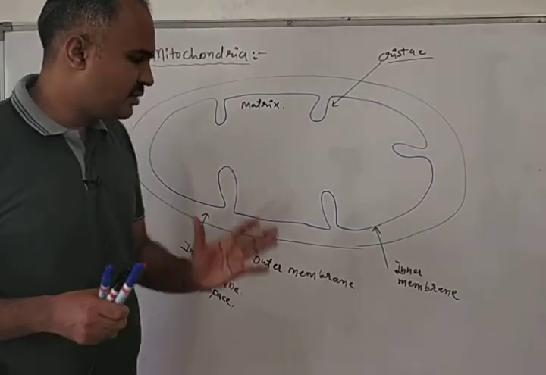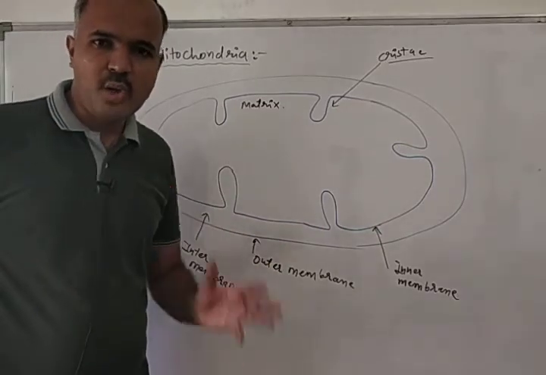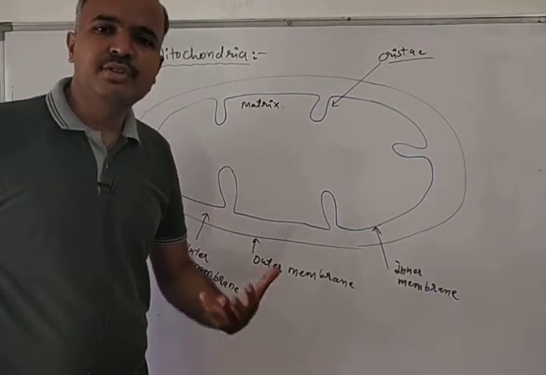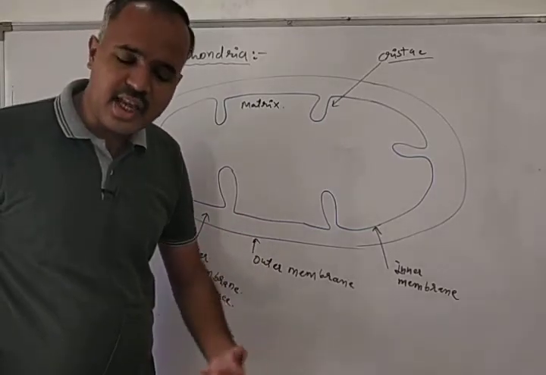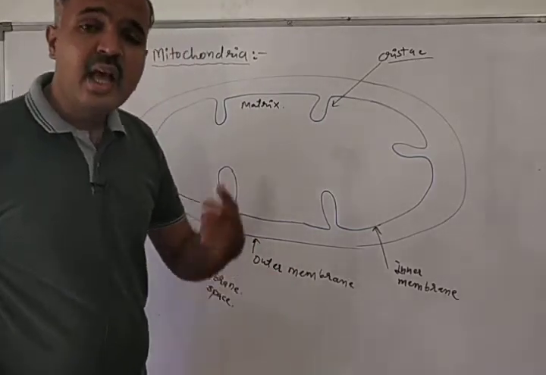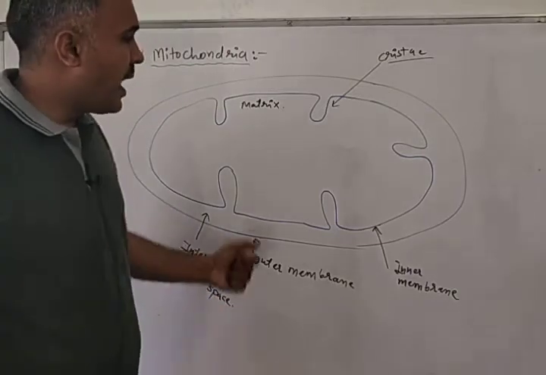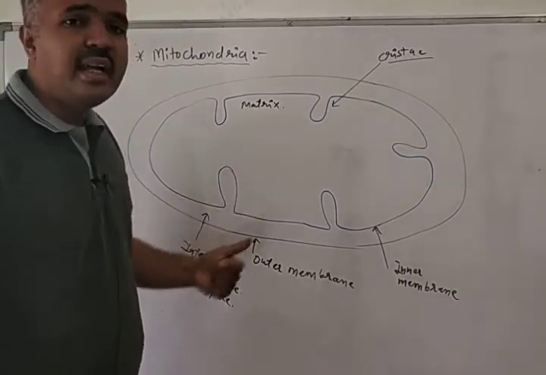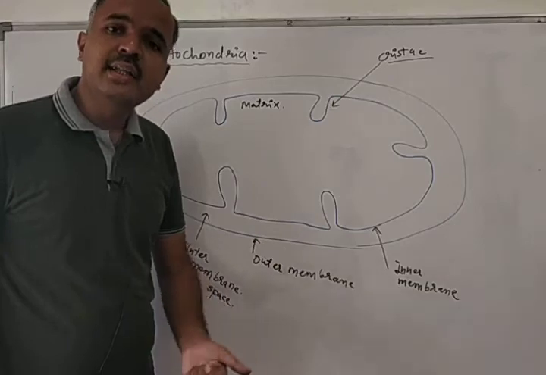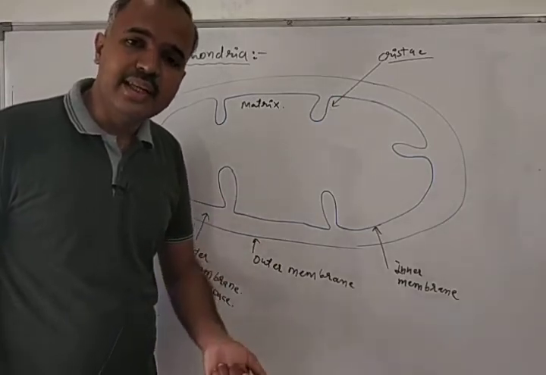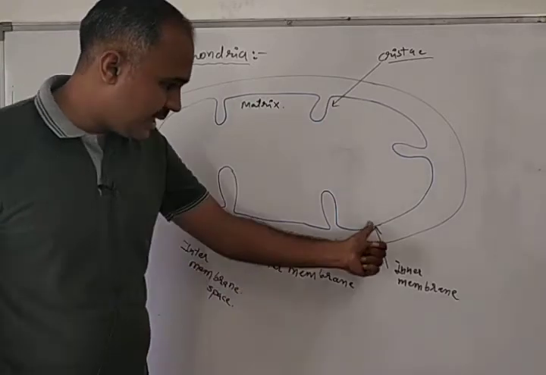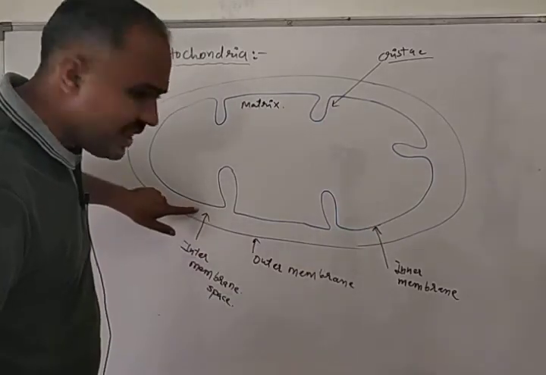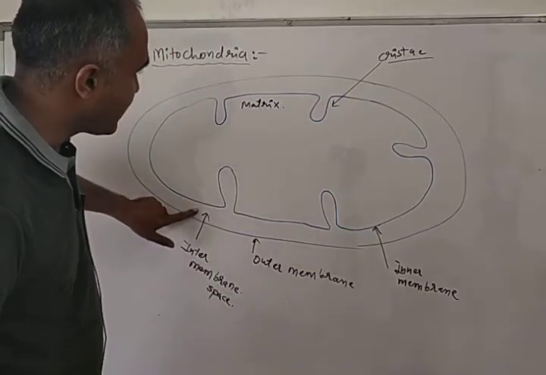So far we have said that mitochondria is a small organelle, and if we want to see it in a light microscope, we have to stain it with a particular stain. Mitochondria is a double membrane organelle like plastid and nucleus, with an outer membrane and an inner membrane, and the space between them is the intermembrane space.